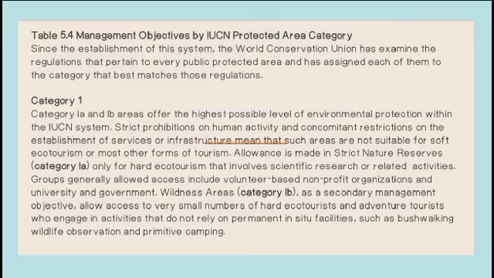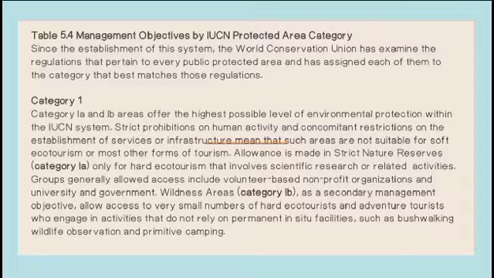So, Category 1. Category 1A and 1B areas offer the highest possible level of environmental protection within the IUCN system. Strict prohibitions on human activity and concomitant restrictions on the establishment of services or infrastructure mean that such areas are not suitable for soft ecotourism or most other forms of tourism. Allowance is made in strict nature reserves, Category 1A, only for hard ecotourism that involves scientific research or related activities.